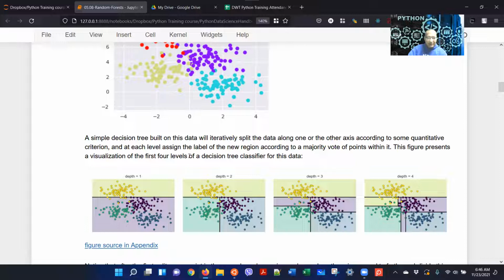What it will do is, at each level, assign the label of each new region according to the majority vote of points within it. So for example, here at the first depth, I split on this axis right here. On this axis, it can decide yellow or not yellow. Is the point yellow or not yellow? Depending on that, these are all yellows, and these are all not yellows. So it figures out that the line should be here.